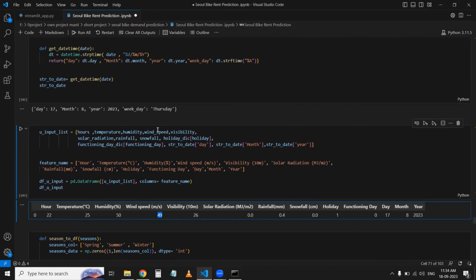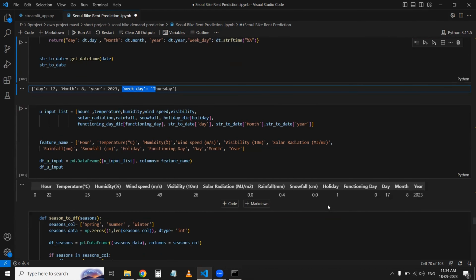Whatever values I have extracted, I have put into this. Date is 17, month is 8, year is 23, weekday is Thursday. Drop the value of Thursday.